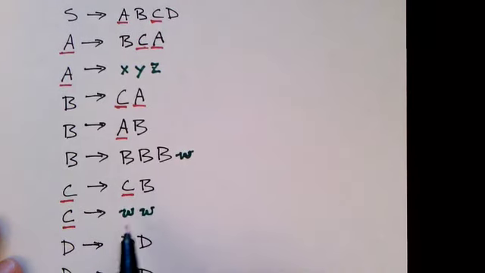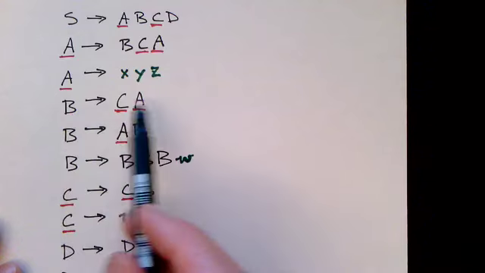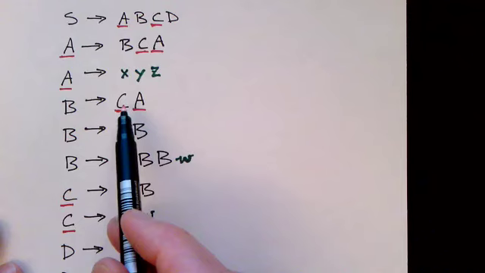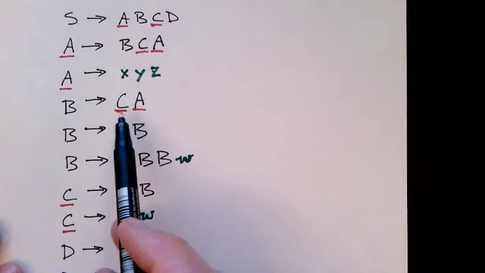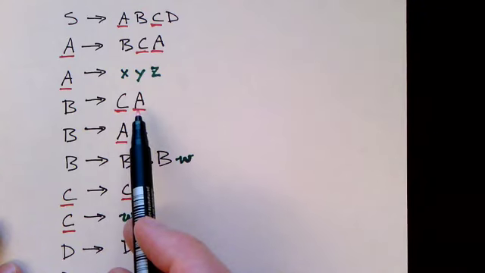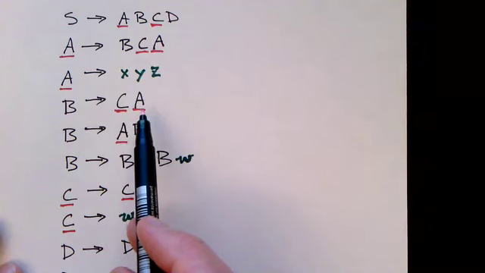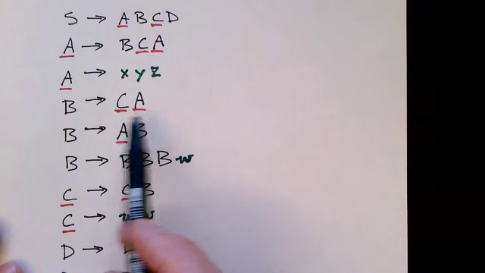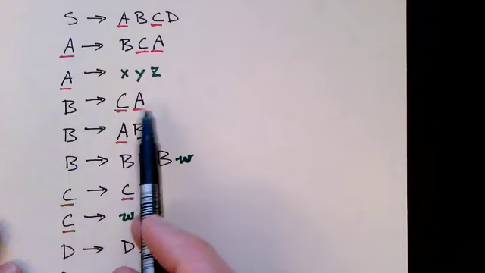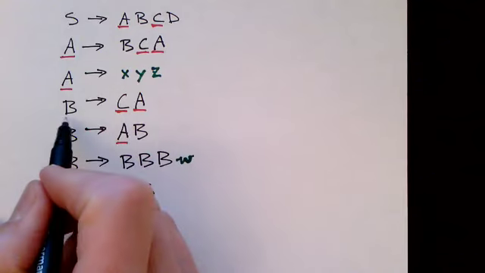Now, what else? Well, let's look at this rule right here. B goes to CA. We know that C can be expanded to a string of all terminals because we've marked it. And we know A can be expanded to a string of all terminals because we've marked it. Everything on the right-hand side is either a terminal symbol or it is marked. So therefore, B can generate a string of terminals too. So we can mark it.